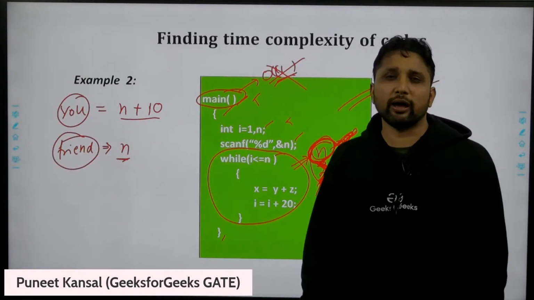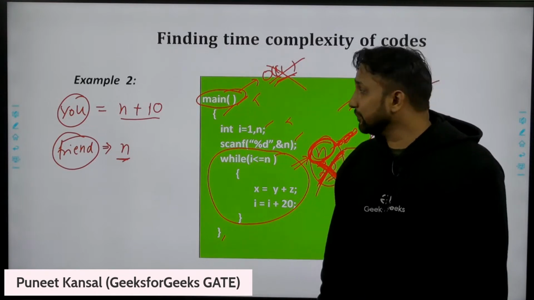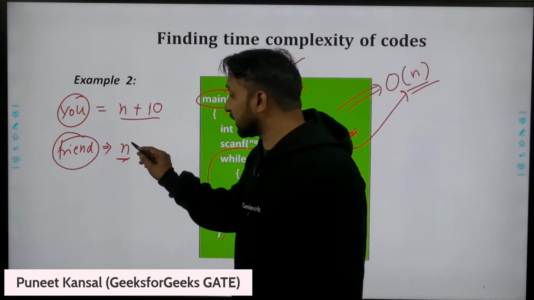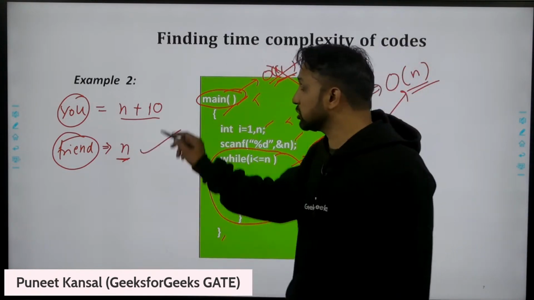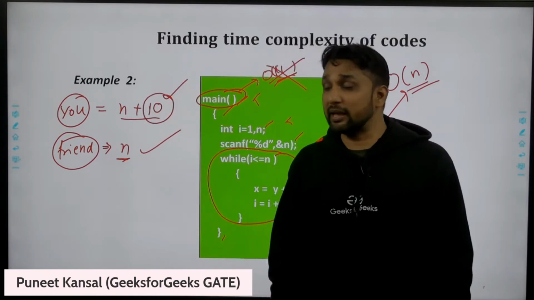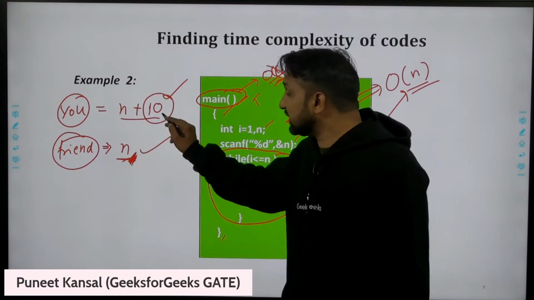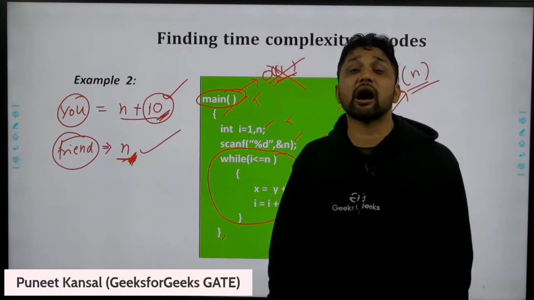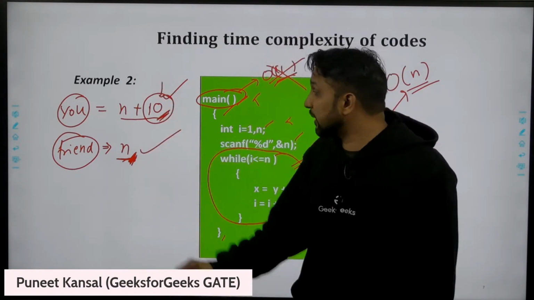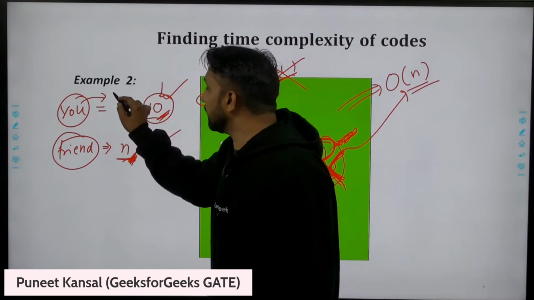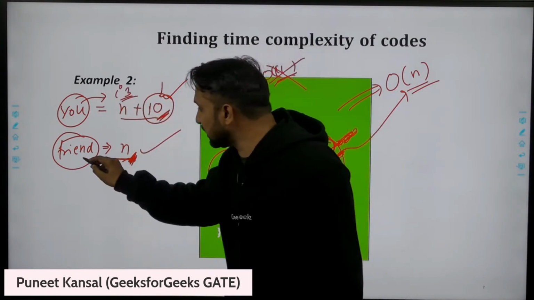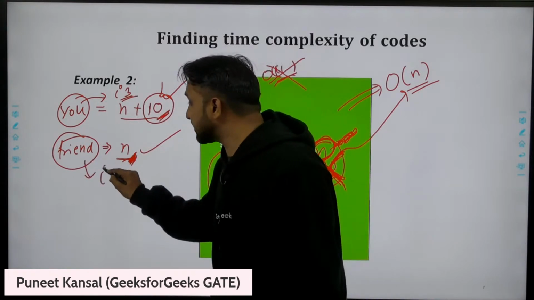Whom do they have to hire? Actually, the company cannot decide that, okay, I will hire this person because you are taking 10 units of time more as compared to this. No, this difference can also be due to hardware changes. Maybe you are working on an i3 processor and your friend is working on an i7 processor.